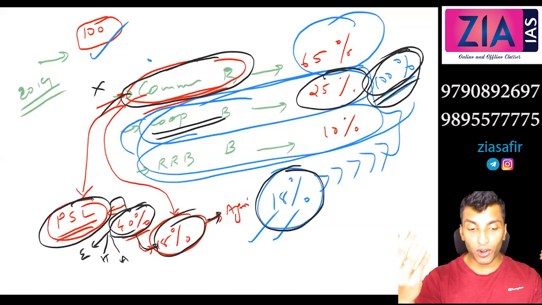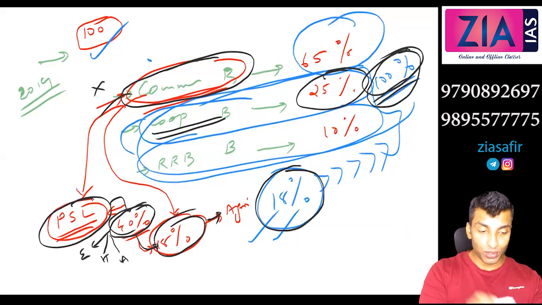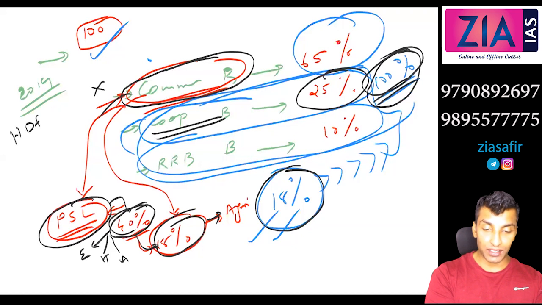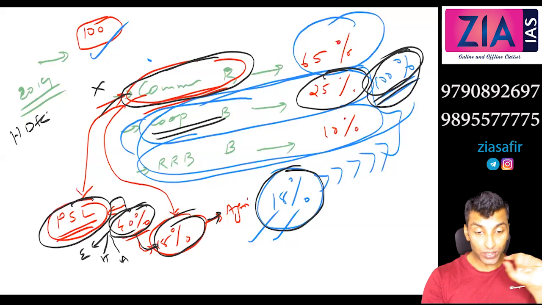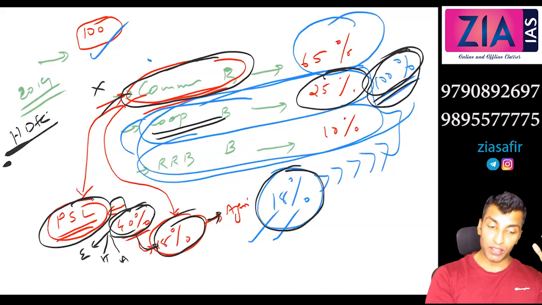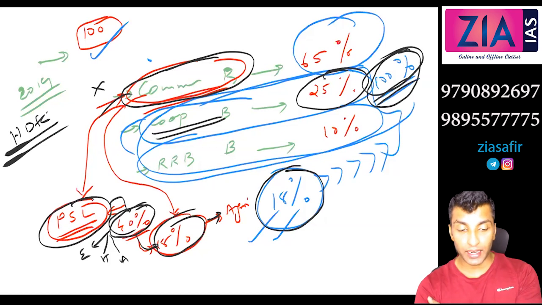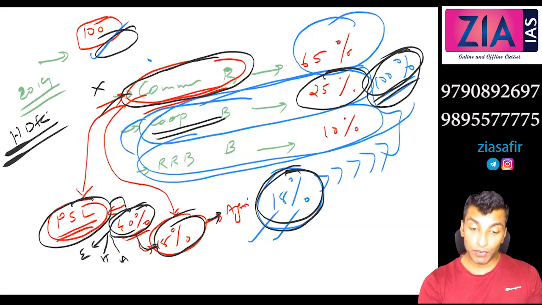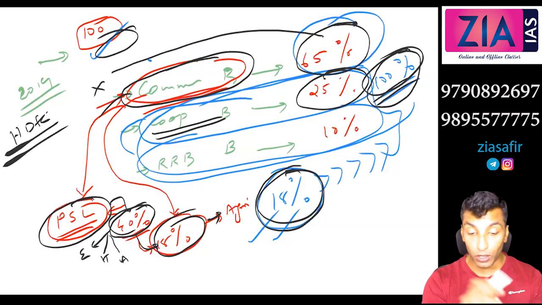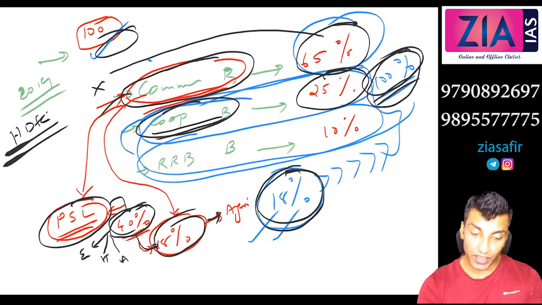The volume of loans given by these three banks, if you compare, is so high for commercial banks. Can you ever compare an HDFC Bank with any cooperative bank? No. The volume of loans given is so high. That is why, out of the total credit, this 18% from commercial banks forms 65% of the total credit towards agriculture, even though the others are giving 100%, which forms only 25% and 10%.